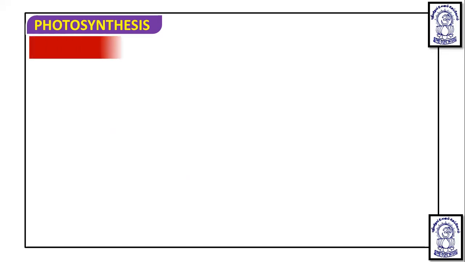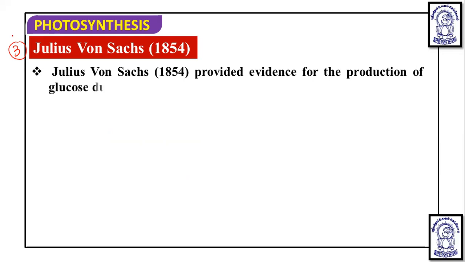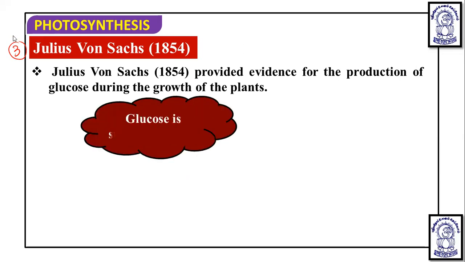Now, after this, the third scientist who contributed to the discovery of the process of photosynthesis was Julius von Sachs. In 1854, Julius von Sachs provided evidence for the production of glucose during the growth of the plant. Okay, production of glucose. And we know that glucose is usually stored as starch.